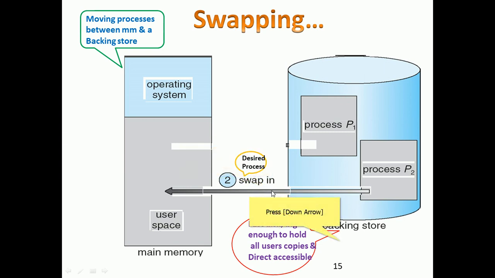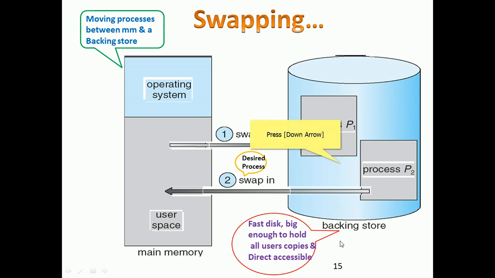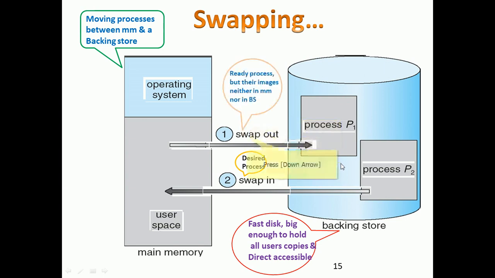Similarly, several processes will be in the queue, so that you can directly access them. A process is swapped out when it is waiting for some resource which may be late or busy, or it may have low priority and be waiting for a resource occupied by a higher priority process. In that case it has to be kept aside in the backing store, that is swapped out.